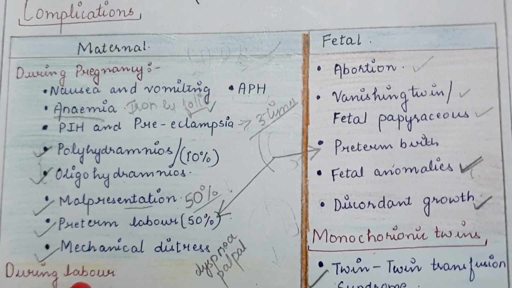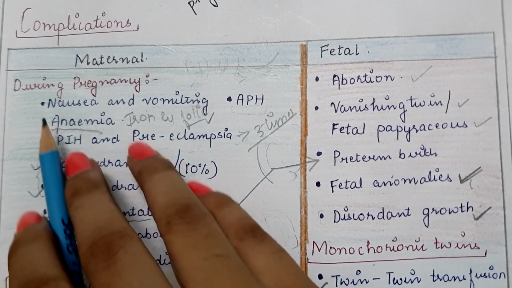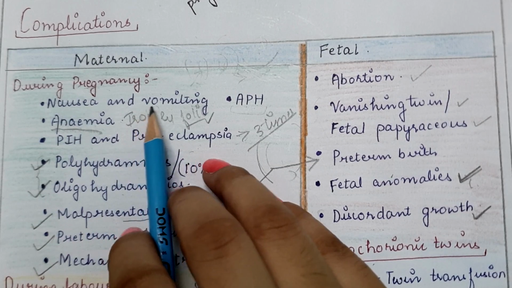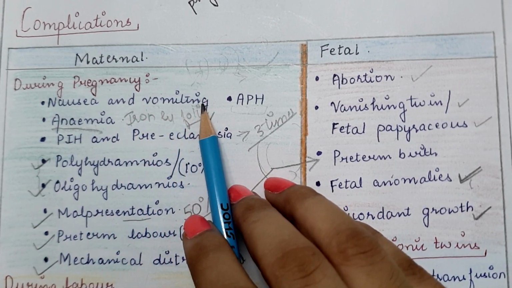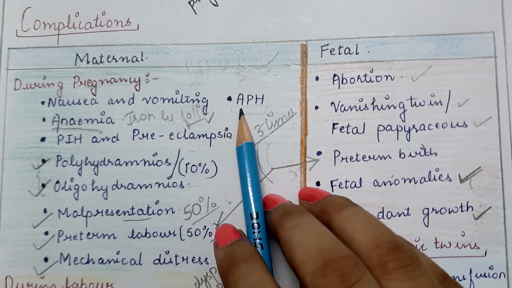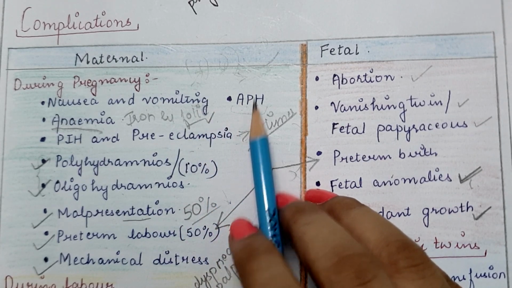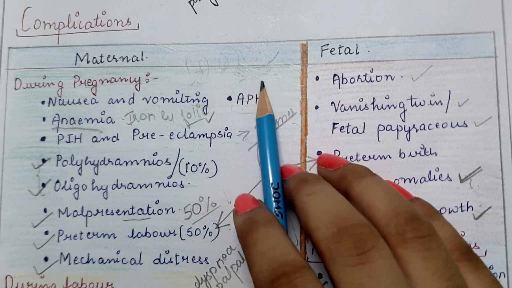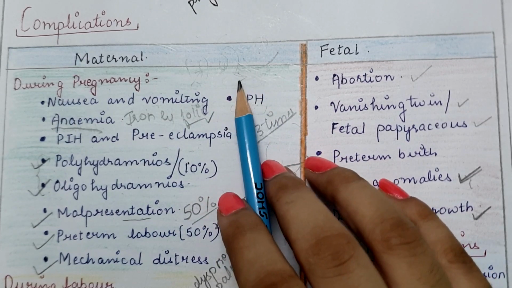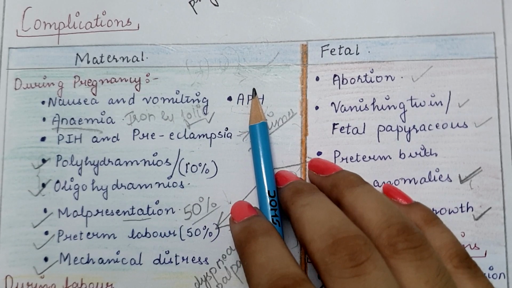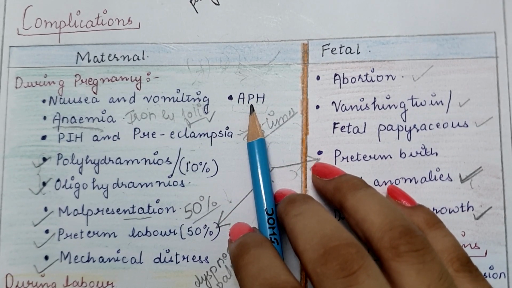So next we will move towards the maternal complications during pregnancy. The first one is nausea and vomiting. The frequency of nausea and vomiting is increased as compared to singleton pregnancy. Next is APH, that is antepartum hemorrhage. In the case of twin pregnancy, there are chances of implantation of the placenta at the lower uterine segment, or there are chances of premature separation of the placenta, which leads to bleeding or hemorrhage.